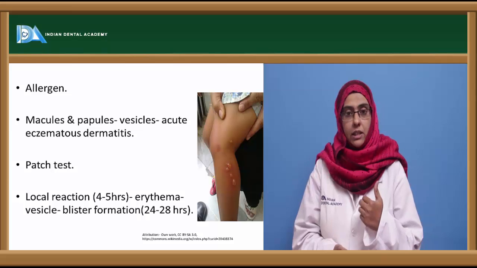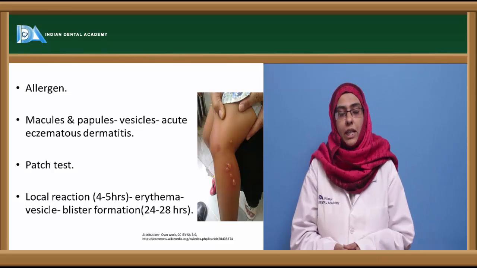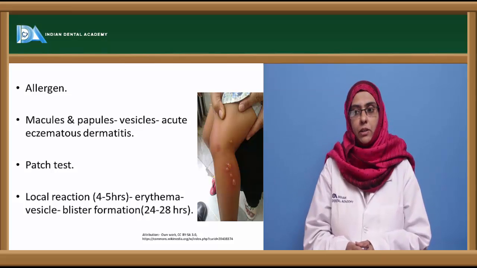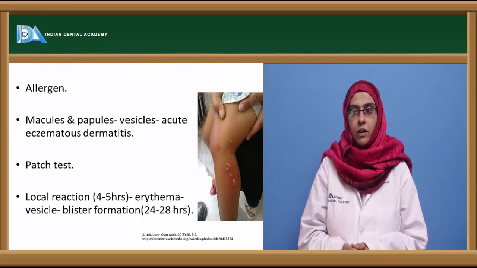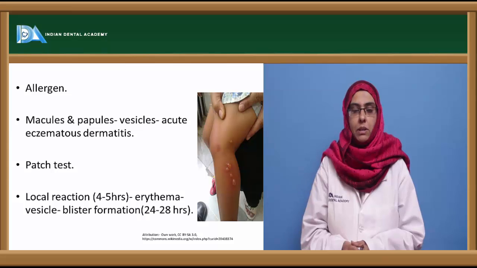So here the clinical manifestations that are usually associated with contact dermatitis are the development of macules and papules, which later form vesicles, which break down and ultimately cause acute eczematous dermatitis.